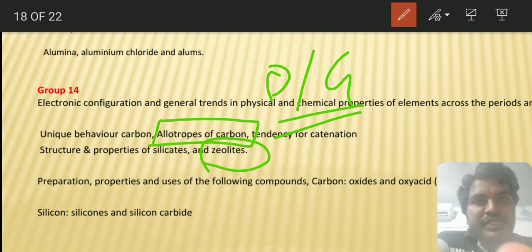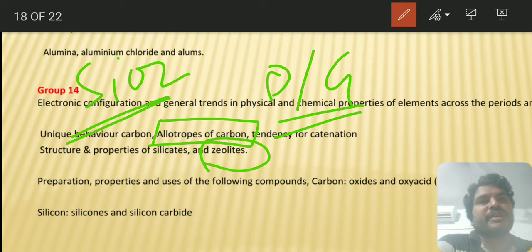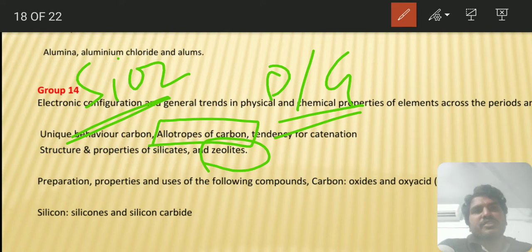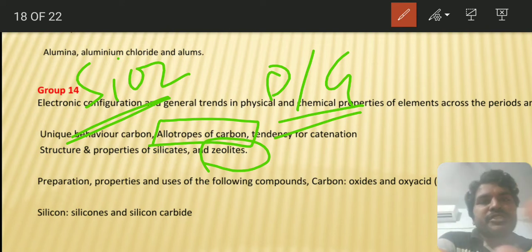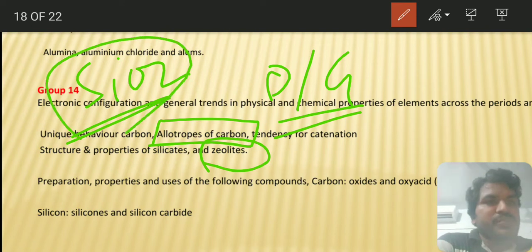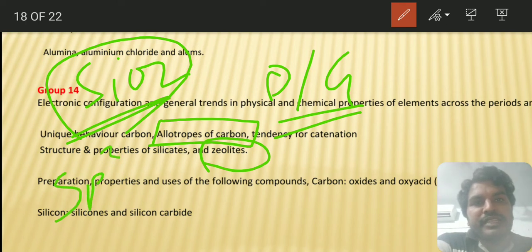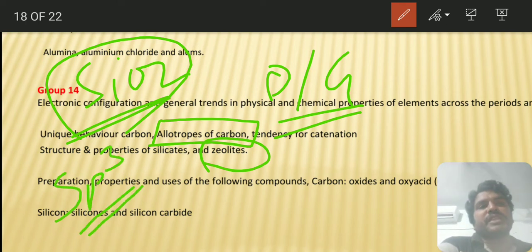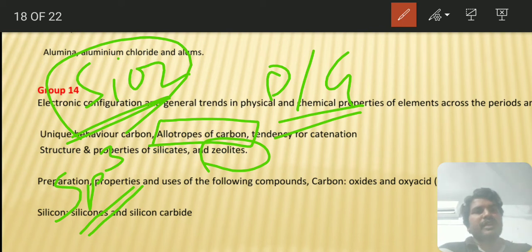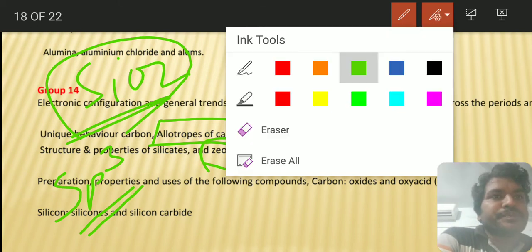Be careful with the structure of SiO2, which is very important. Normally, by looking at the structure, we think the hybridization of silicon is sp, but originally it is sp3 hybridization. So be careful with these things also.